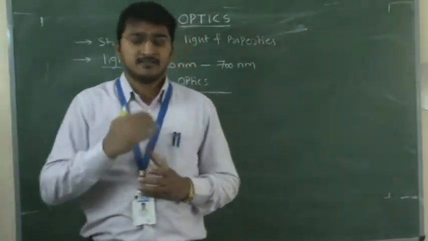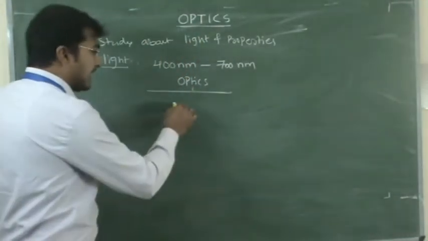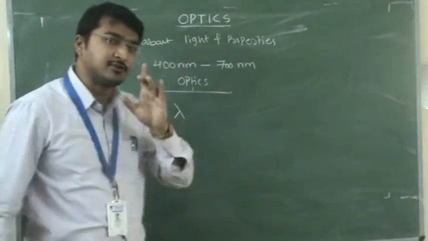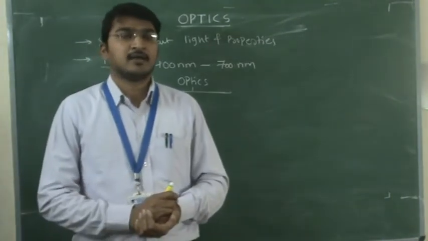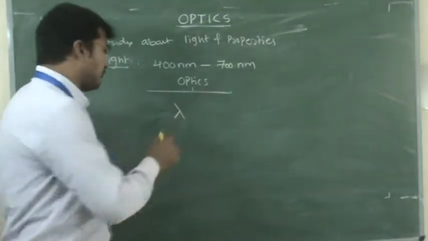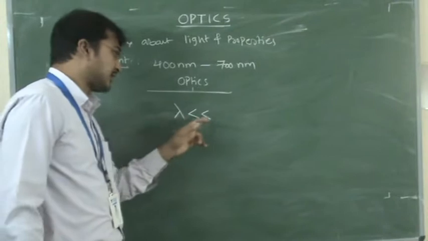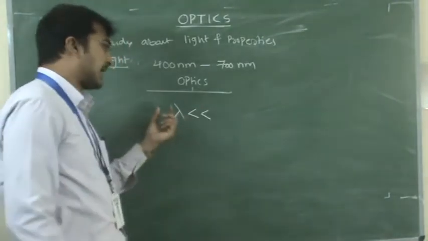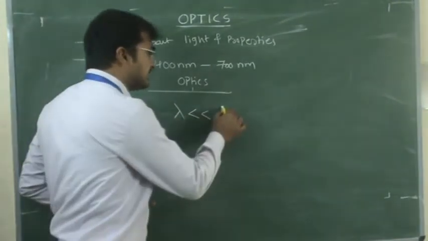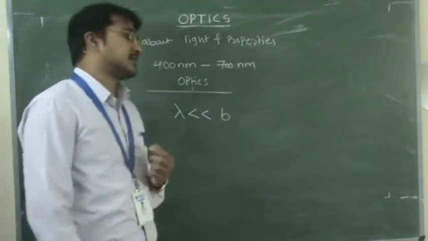Let us assume that lambda is the wavelength of light. If the wavelength of the light is very small, so I am taking it as lambda is very much less than B. Here I am taking B as a symbol.